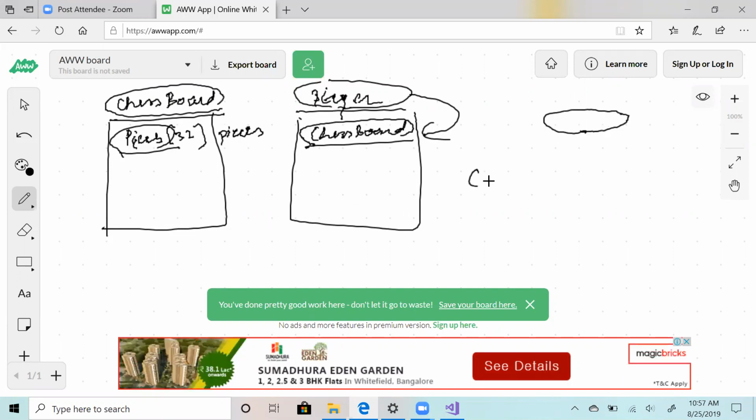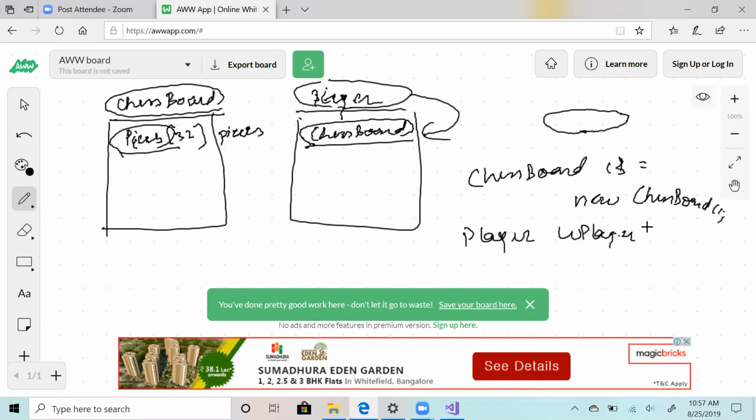So let's say you have chessboard CB equal to new chessboard, and then when you make the player class, for the white player, in the constructor you pass chessboard, and for the black player you also pass chessboard. Make sense? You pass the same chessboard, and now you can do white player dot move, black player dot move. Understanding? Yeah. Okay. So this is one way in which you can make your chessboard class light.